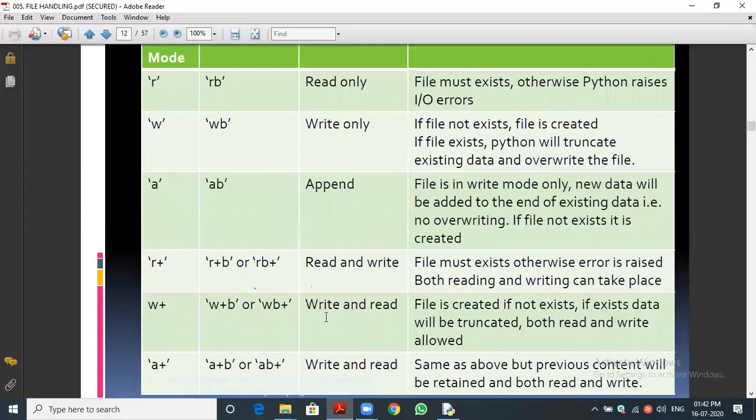Okay, have you understood, Gautam? Yes, sir. If you are opening W, for example, the first time, because there is nothing in the file, no data will be lost. Okay, for example, I already stored the data the previous day. Next day I am opening the same W mode, that is write mode, means the previous data will get erased.